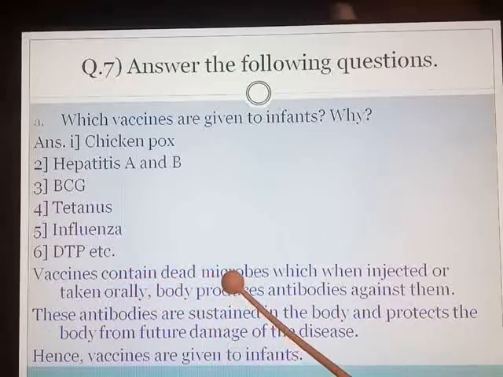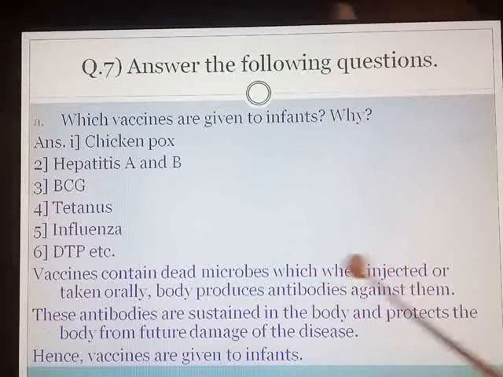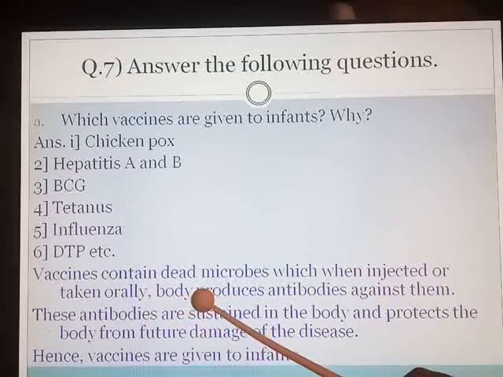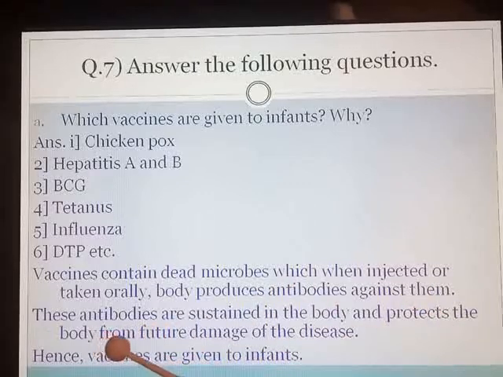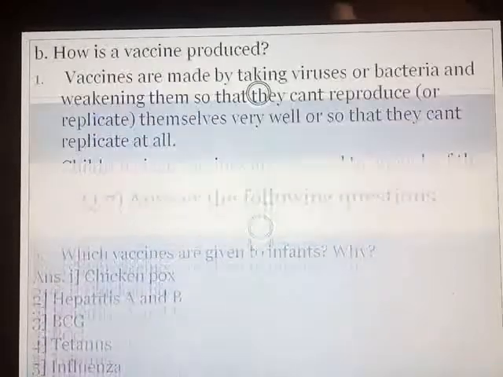Vaccines contain dead microbes which, when injected or taken orally, make the body produce antibodies against them. These antibodies are sustained in the body and protect the body from future damage of the disease. Hence, vaccines are given to infants. These are the points which you are going to mention in your answer. We move on to the next question.